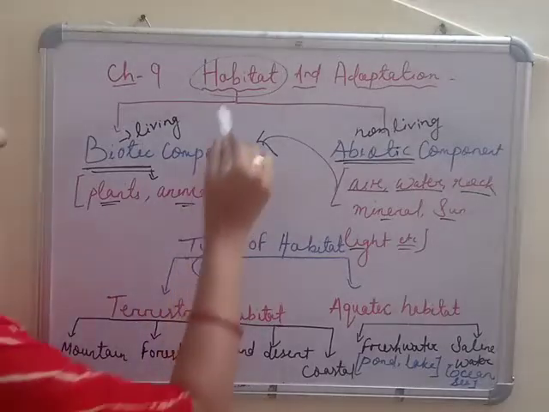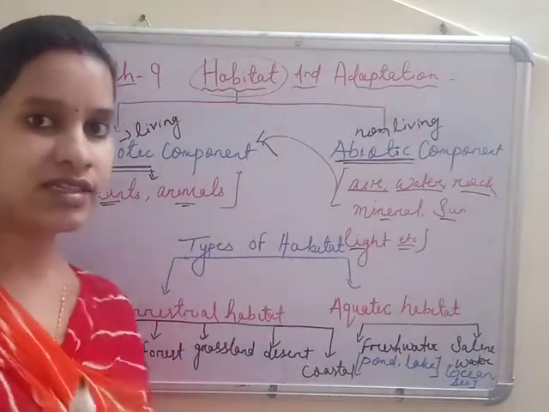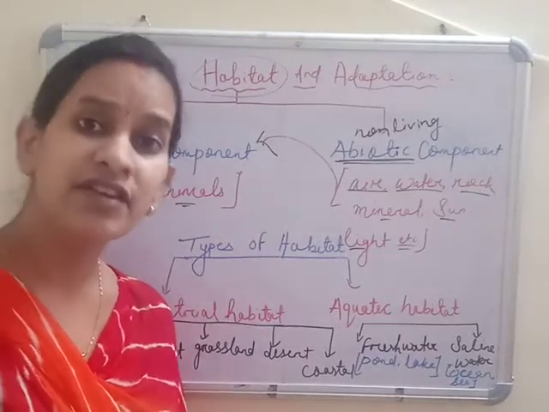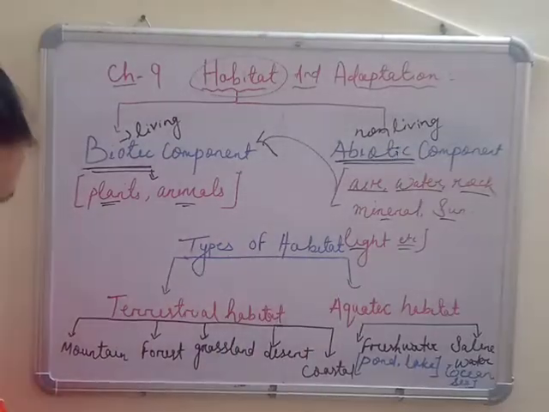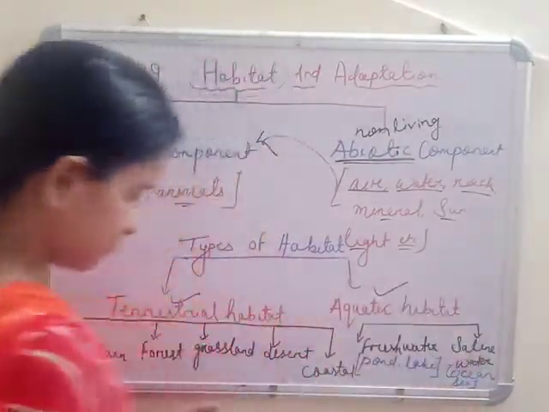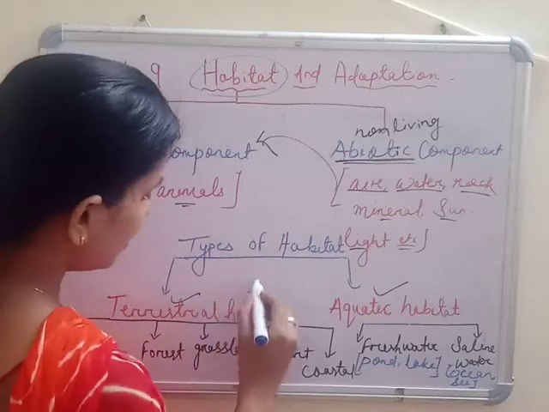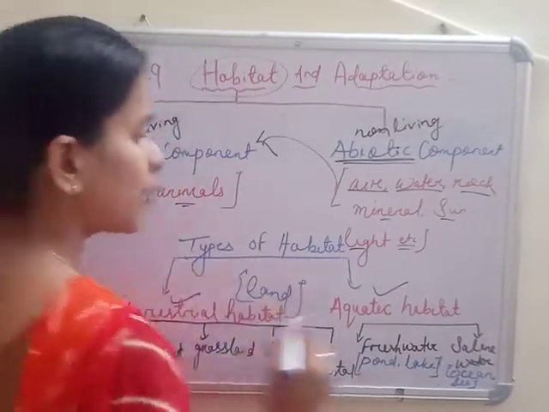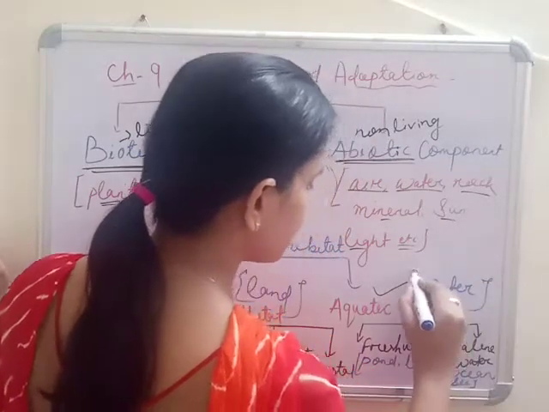Now come to types of habitat. So different places, different organism, plants, it means habitat are different. So habitat are two types, that is your terrestrial and aquatic. So terrestrial means living on land and aquatic means living inside or living in water.